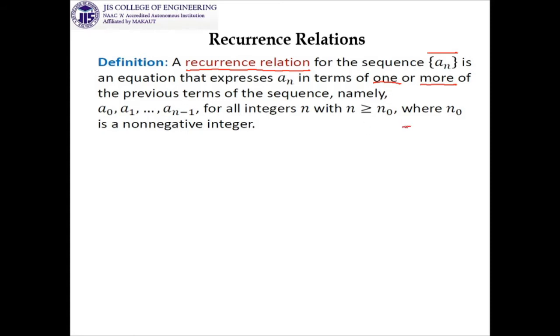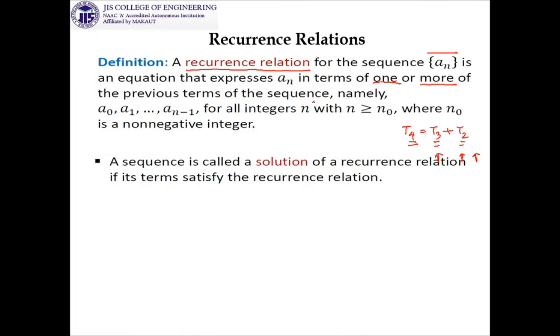If you think about the last slide's discussion, you can recall that T4 is generated by T3 plus T2. It is not important in the definition whether it is 4, 3 or 2. It is important that when you are at the fourth stage, you are using the third one and the second one. You may use only one according to the requirement, you may use two, you may use more than two, but the concept is the same, for all integers n with n greater than or equal to n_0, and n_0 has to be a non-negative integer.